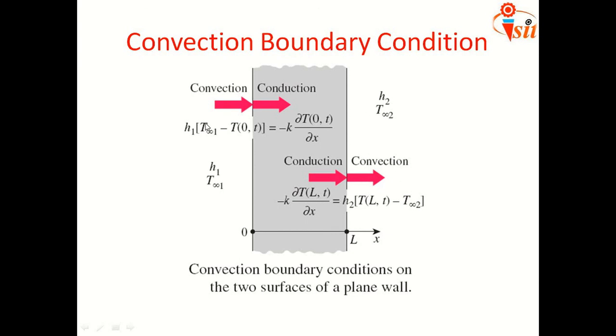So in that case, the condition outside is somewhat different than the condition inside the room. So they may define h1 and T infinity. T infinity is the temperature of the fluid flow, and h1 is the convective coefficient. If I define these two parameters, then this will be the convection boundary condition.